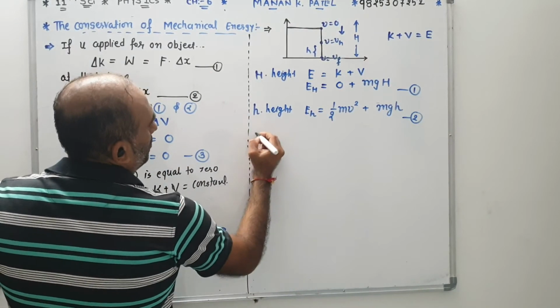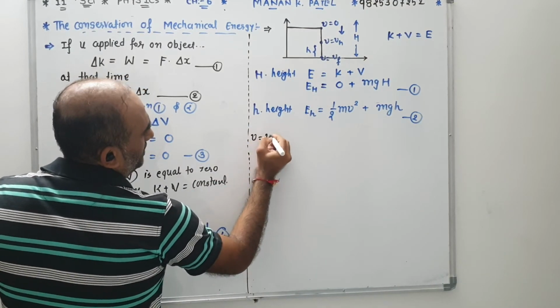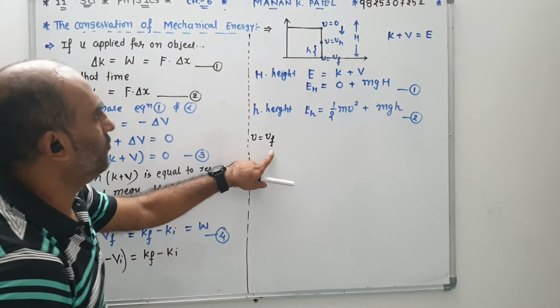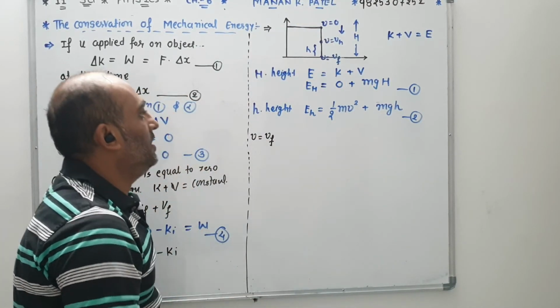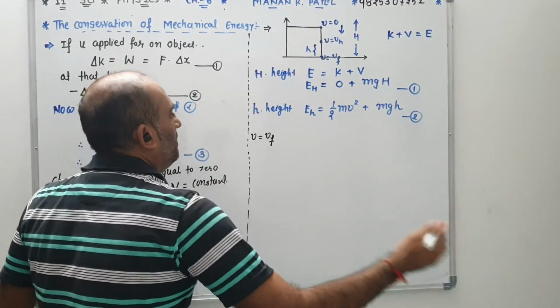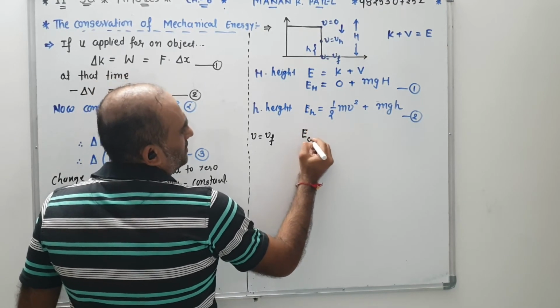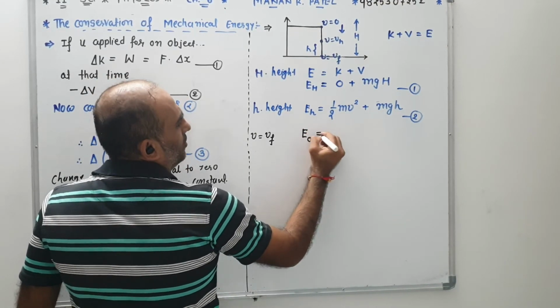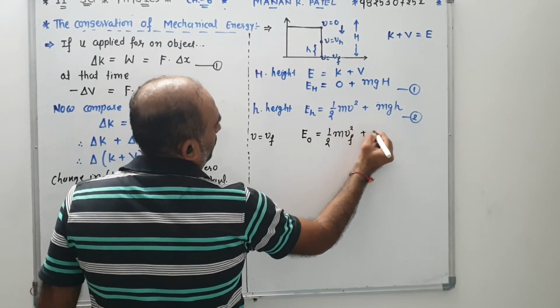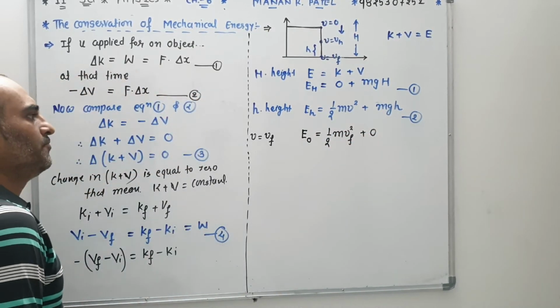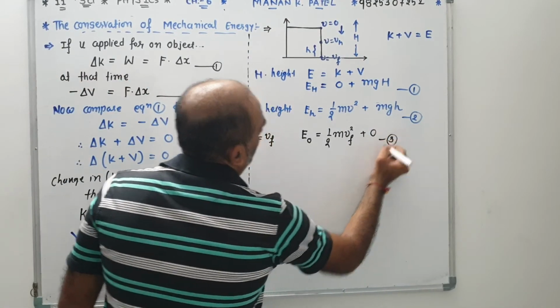Now at the surface, final velocity v equals vf, kinetic is maximum and potential is minimum, that means 0. So at the surface, there is kinetic energy half m vf square and potential becomes 0. So now there is equation number 3.